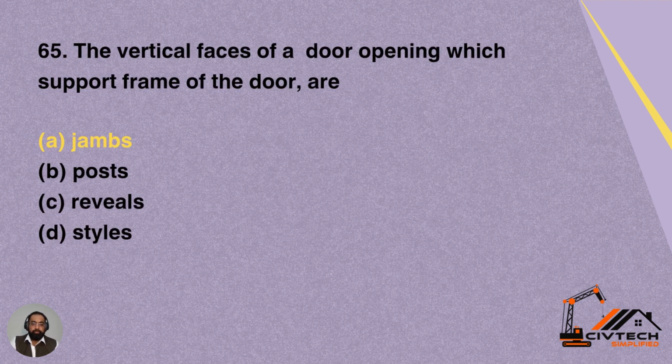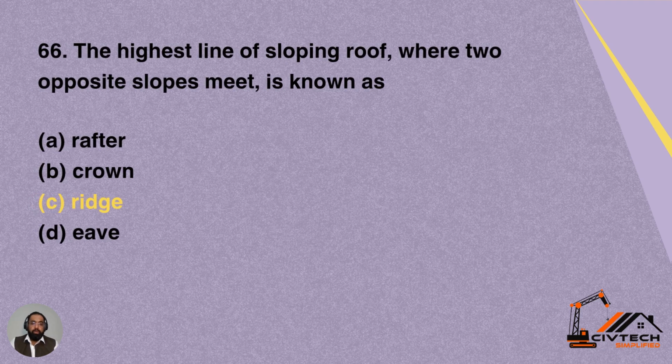Question 65. Vertical faces of a door opening which support frame of the door are. Option A, jambs, B, posts, C, reveals, D, styles. Option A is correct, which is jambs. So jambs are the vertical faces of a door opening which support or hold the frame of the door.